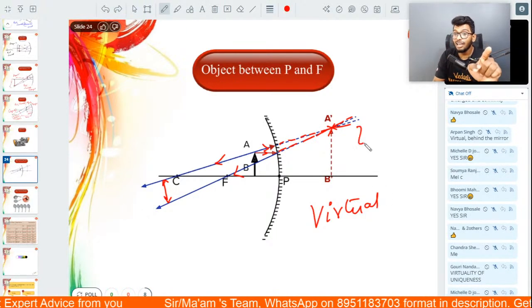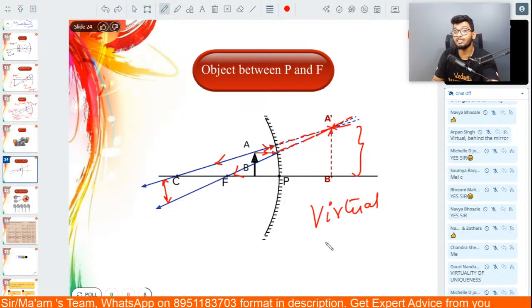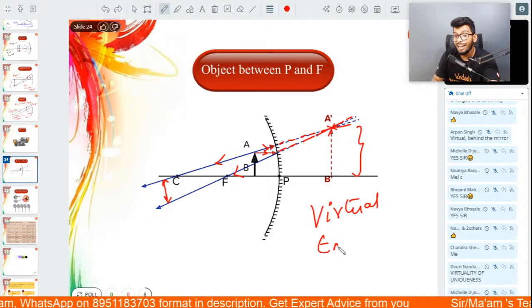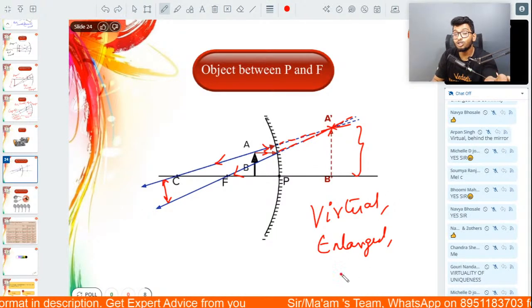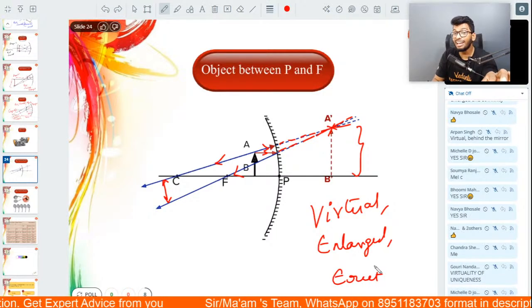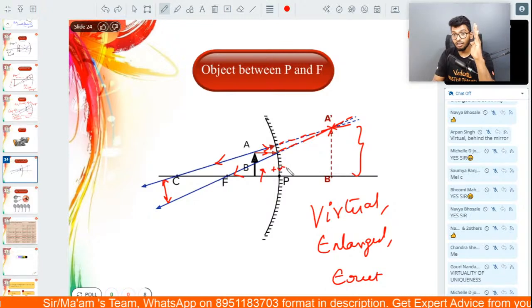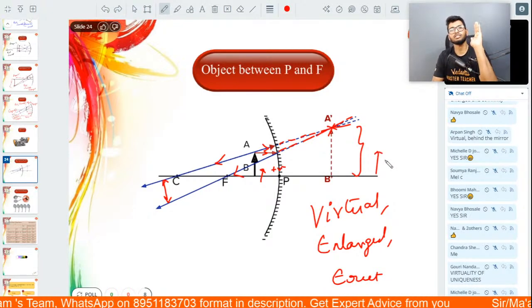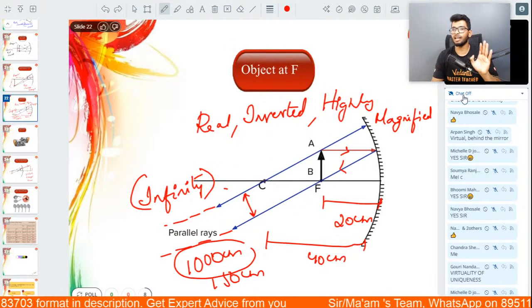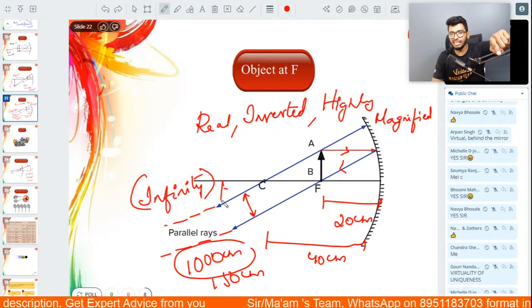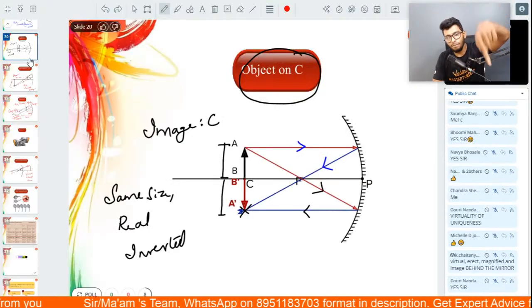Now, if you look at the size of the image, it is much larger than the object. So you can say that it is also enlarged in nature. And last but not the least, it is also erect. What do you mean by erect? The object is above the principal axis, positive. The image is also above the principal axis. Because all this while, the image was formed below the principal axis. Yes or no, people? Every single case below the principal axis. Here also below, here also below.